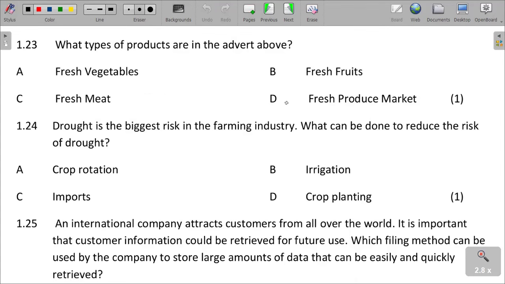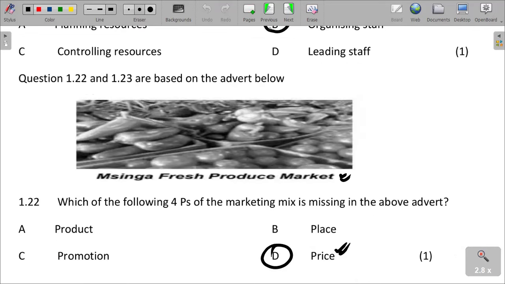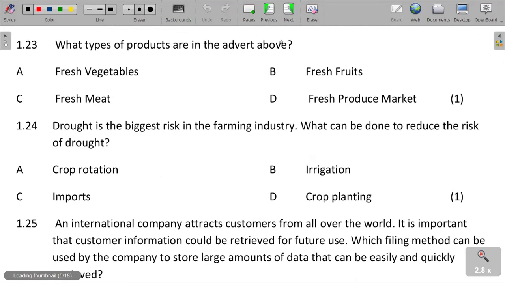What type of products are in the advert above? This advert that we are seeing here is the Musinga Fresh Produce Market, it is a fresh produce market. So what type of products are in the advert above?